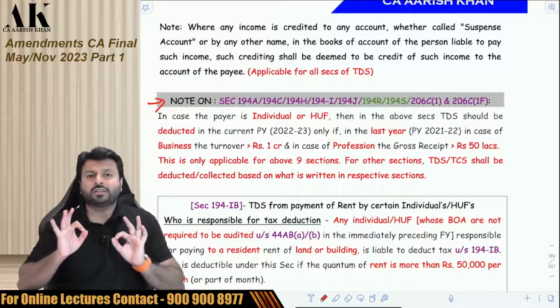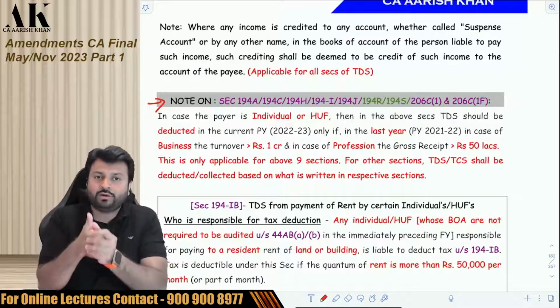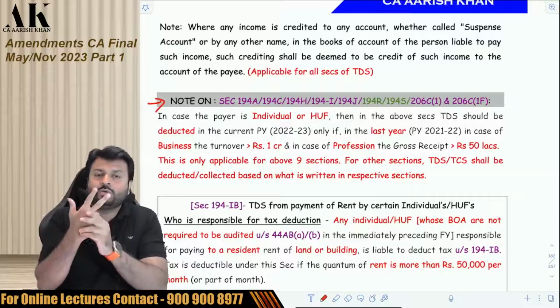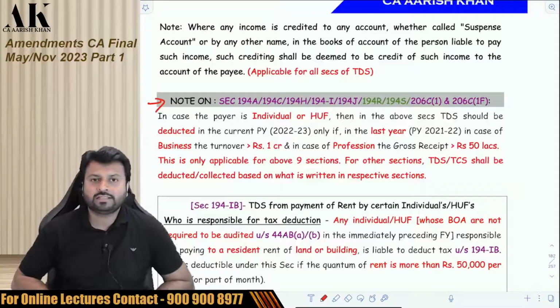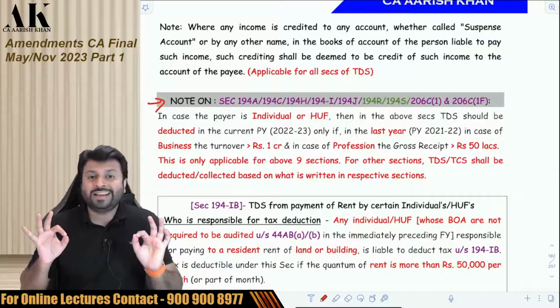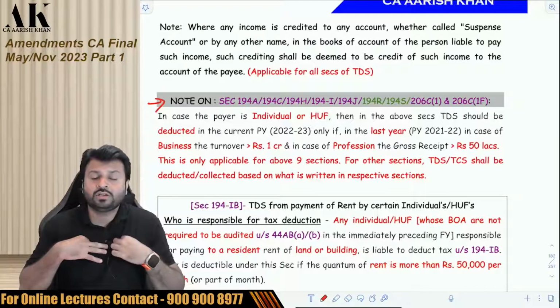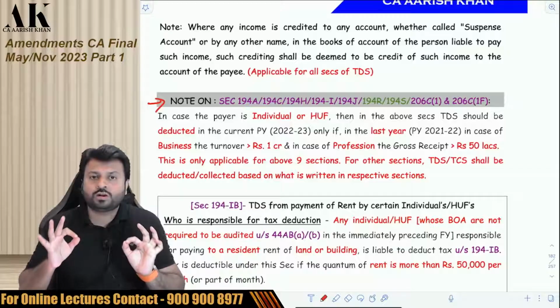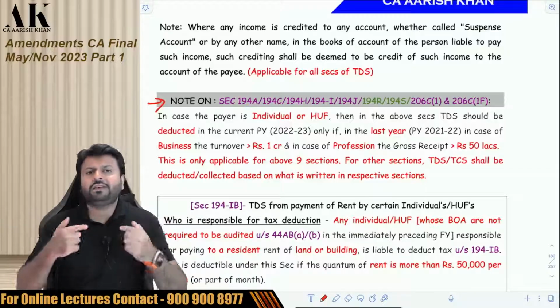Then only certain sections are applicable, like 194A, 194C, 194H, 194I, 194J. These are the 5 sections which are applicable only to those assessees whose last year's turnover is greater than that, if you are an individual or HUF.